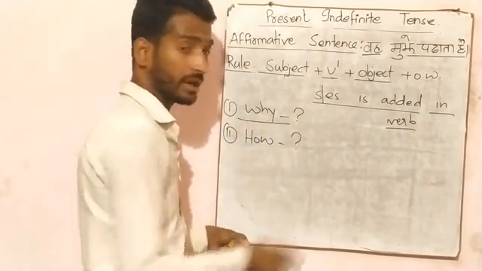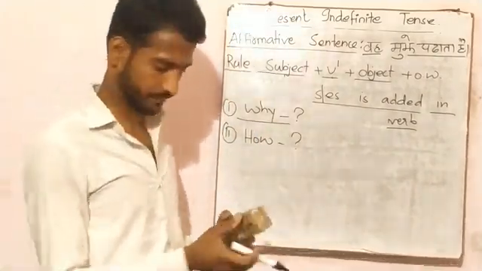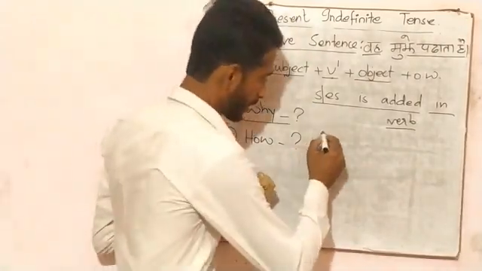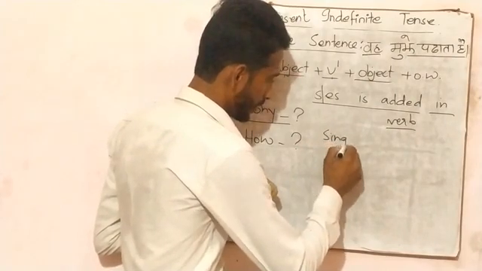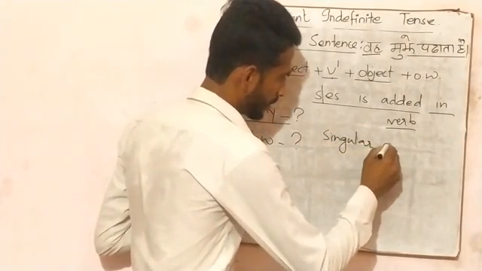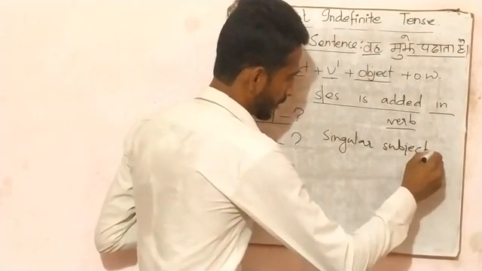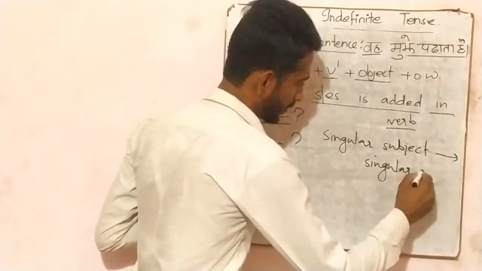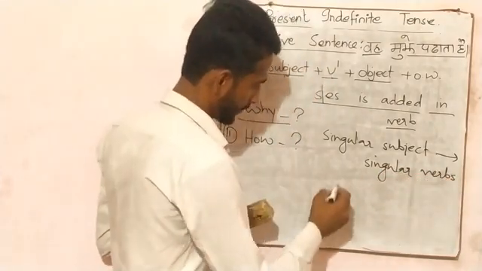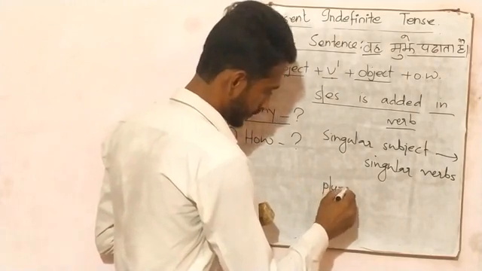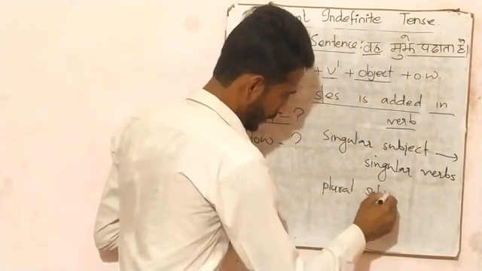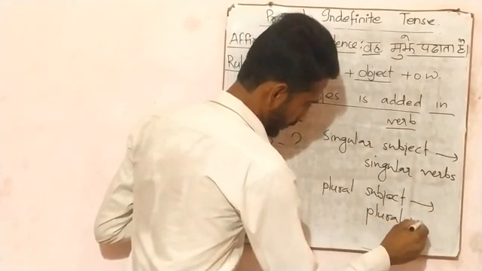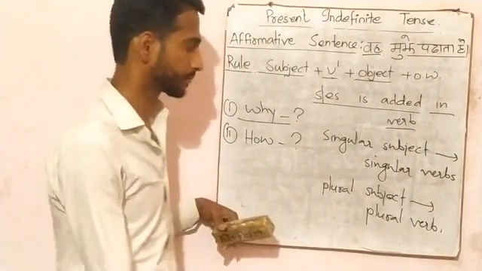First one, why s or es is added in the verb? We all know that according to subject verb agreement, singular subject requires singular verb and plural subject requires plural verb.